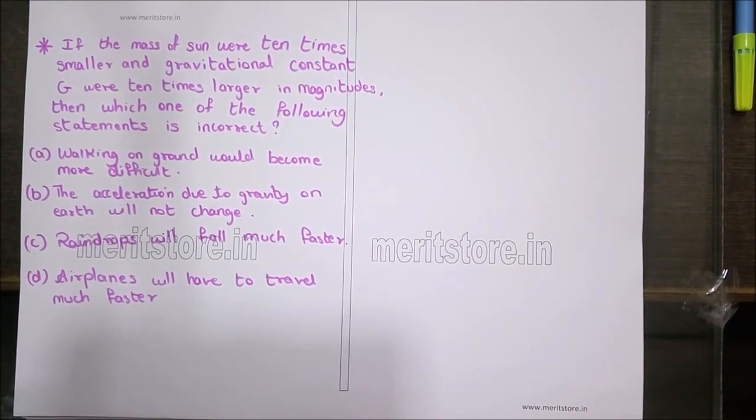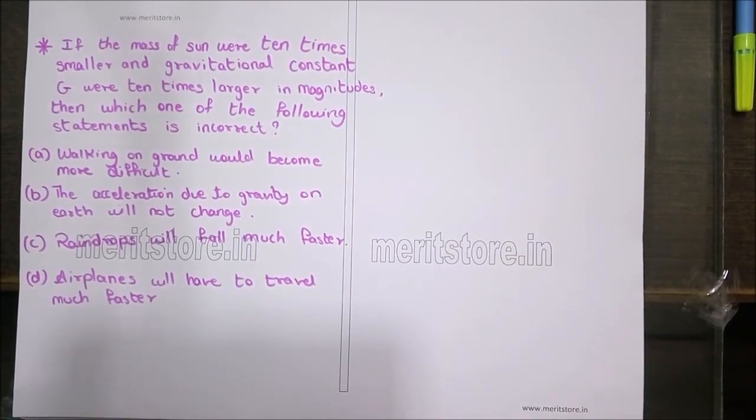If the mass of the sun were 10 times smaller and gravitational constant G were 10 times larger in magnitude, then which one of the following statements is incorrect? The options given are: walking on the ground would become more difficult, the acceleration due to gravity on the earth will not change, raindrops will fall much faster, and airplanes will have to travel much faster.